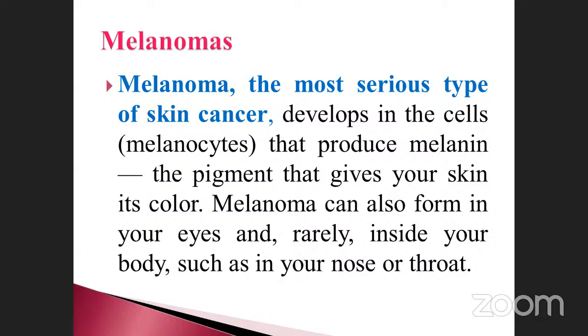These are other types of cancer. So they are called melanoma. Why is it called melanoma? It is related to the melanin pigment, the skin cancer. It is called skin cancer because it is related to the melanin pigment and melanocytes. It is rarely present in the eyes and inside your body, such as your nose and throat. Rarely, that is very, very important. Sometimes it may be identified. Okay, related to skin cancer.